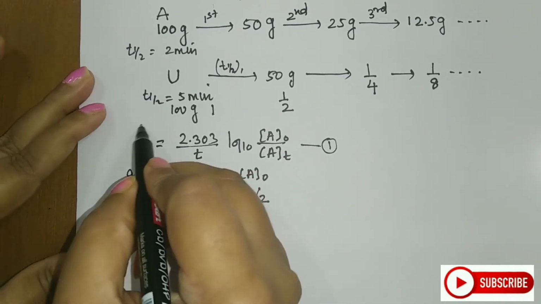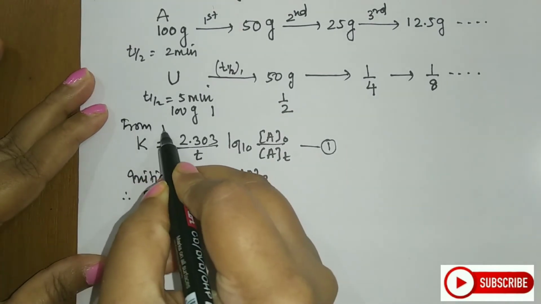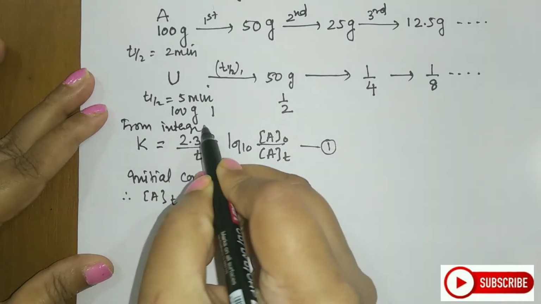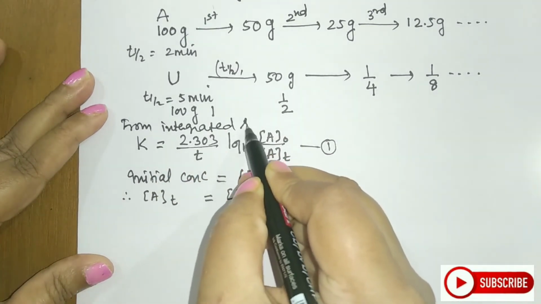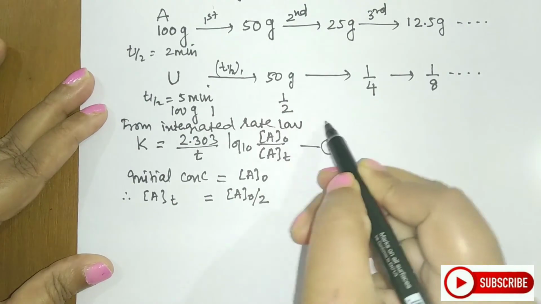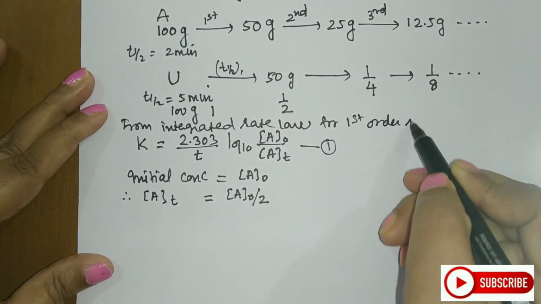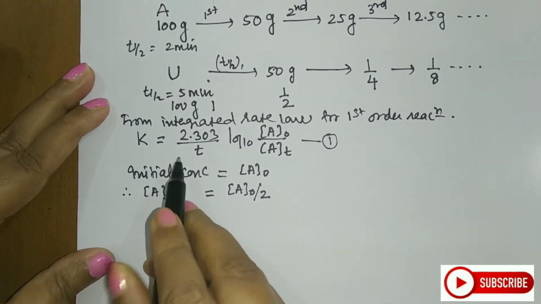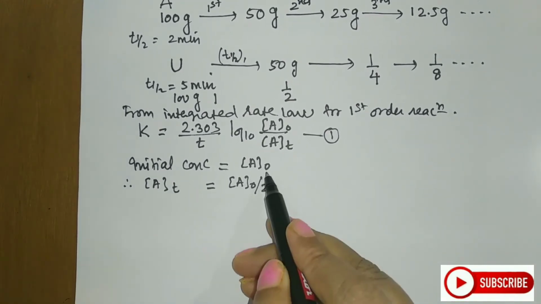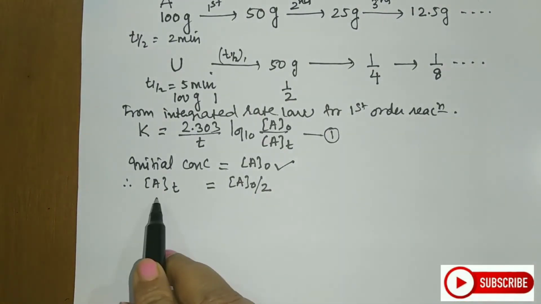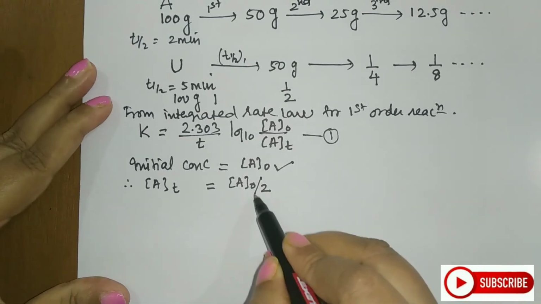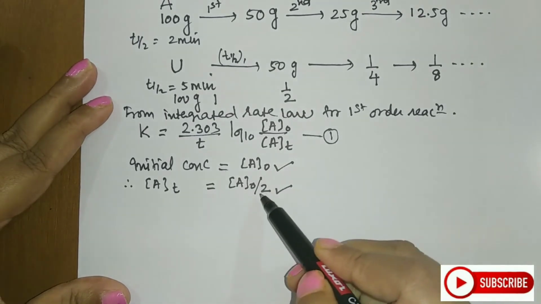Substituting this in equation 1, what you will get? This you have to write, students, from integrated rate law for first order reaction. So you got this equation. Initial concentration here is A0 and now AT we will replace by A0 by 2, means half of the initial.